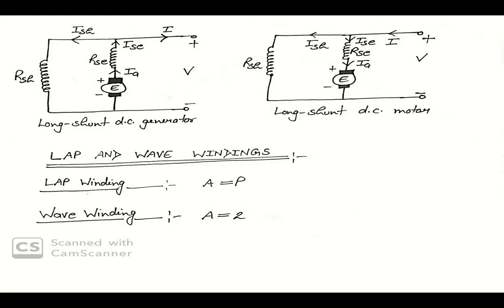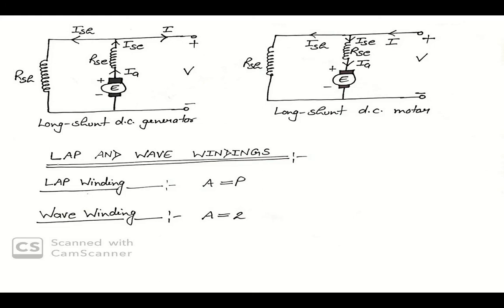If we are adding both fluxes, by the shunt field and the series field, then that is known as a cumulatively compounded DC machine.